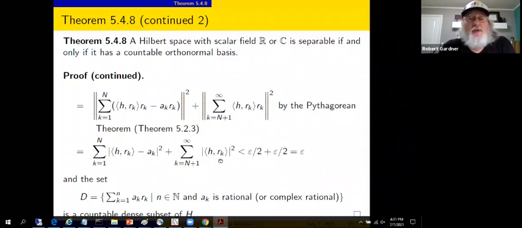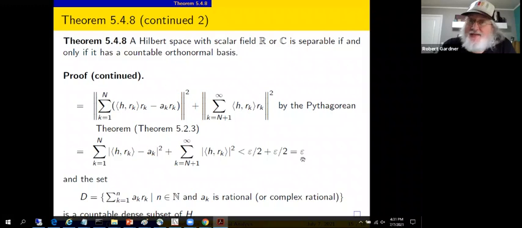We have chosen the a sub k's to be sufficiently close to the inner products such that it was epsilon over 2 to the k plus 1, I think it was. When we sum up all of these, we've got that bounded above by epsilon over 2. And we chose capital N in such a way that this tail of the series would also be bounded by epsilon over 2, giving us that the quantity we started with is less than epsilon.